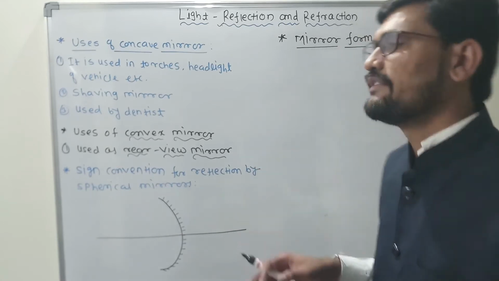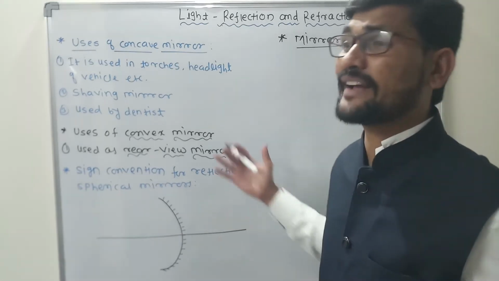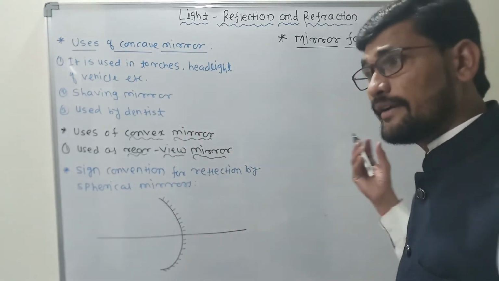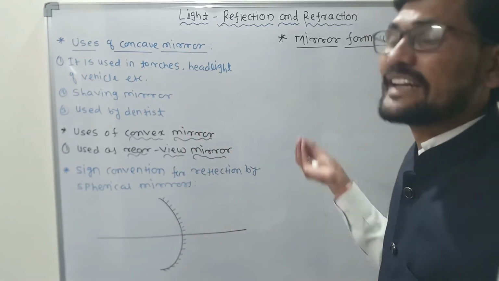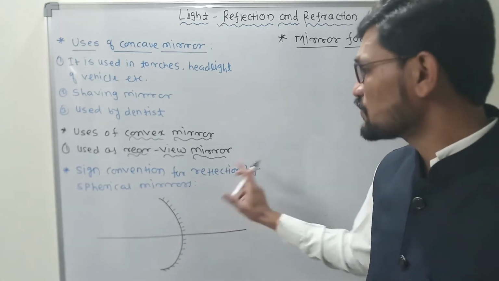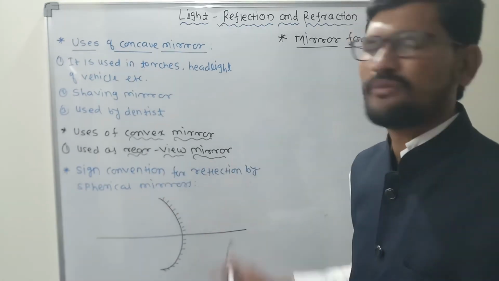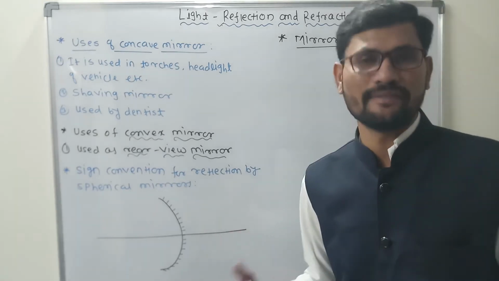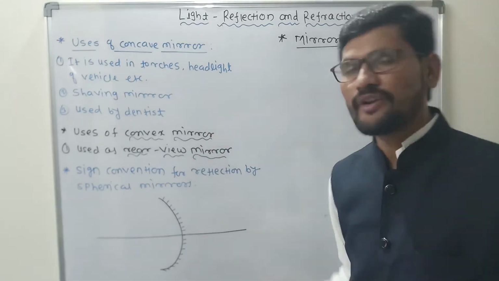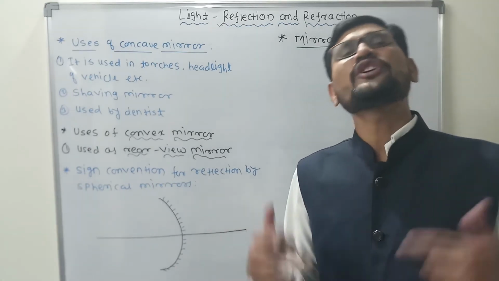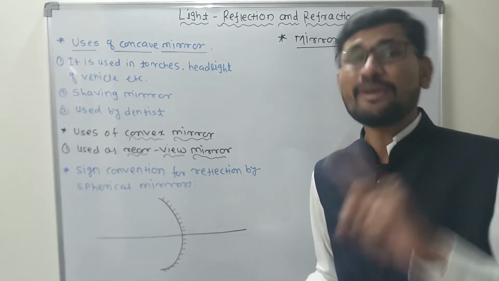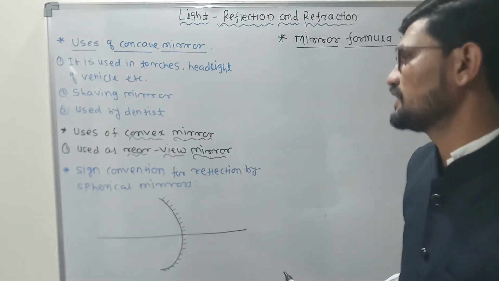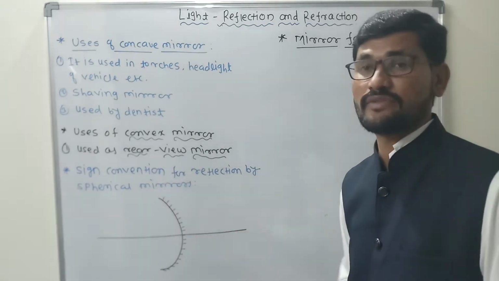From that we get a view, as well as it covers the maximum area, and obviously it shows an erect image. That is the reason we use the rear view mirror, because without it, it is very difficult for us to use vehicles. So this convex mirror is also important. Even though it produces a virtual image, it has a lot of applications nowadays. That is why I am telling you that the rear view mirror is very important.